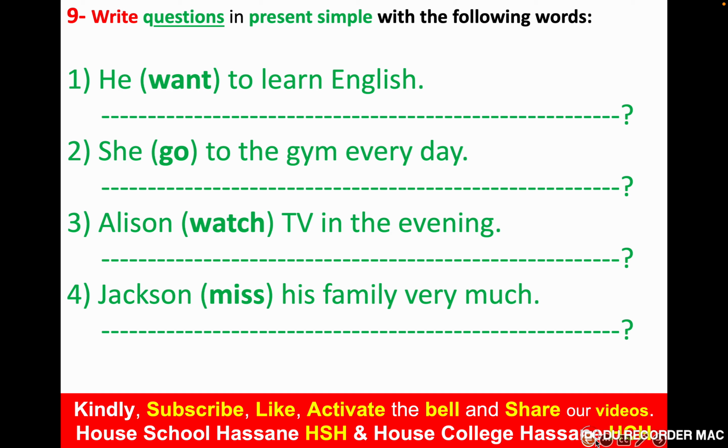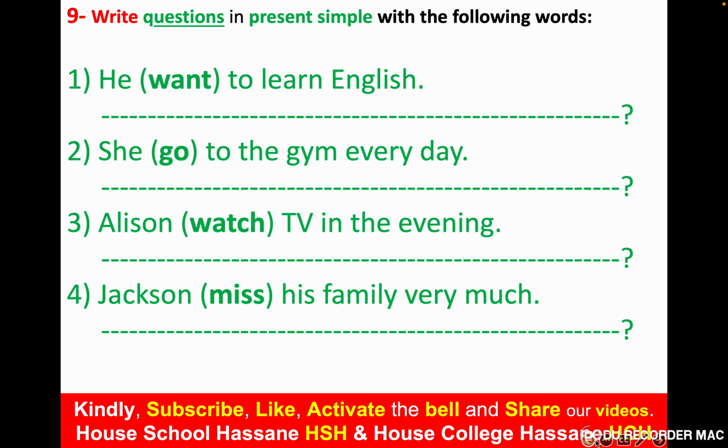Now, how can I make a question of these words but without WH words, as I said in the previous lesson? So he want to learn English. How can I make a question? I can write he want to learn English and question mark. It's not correct.